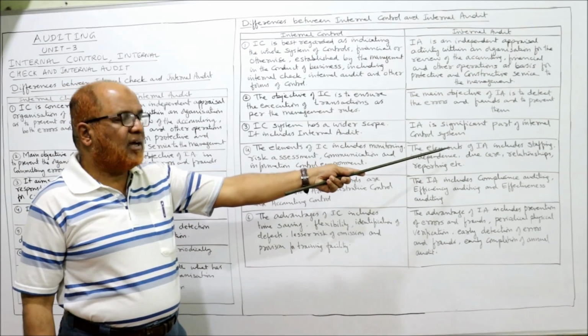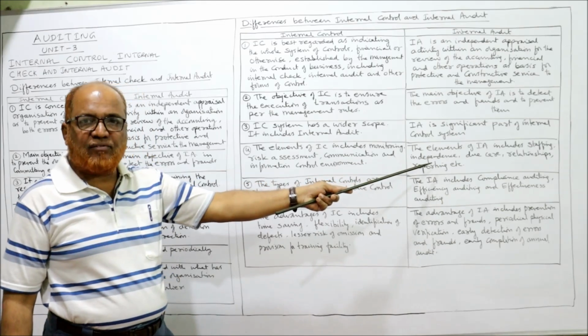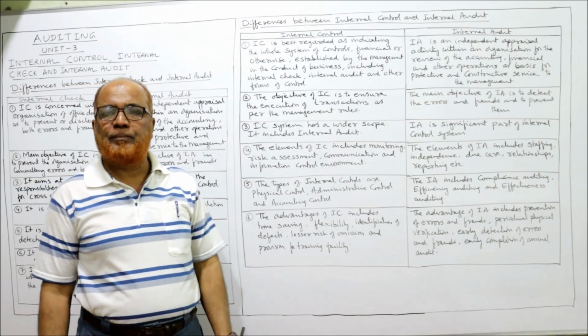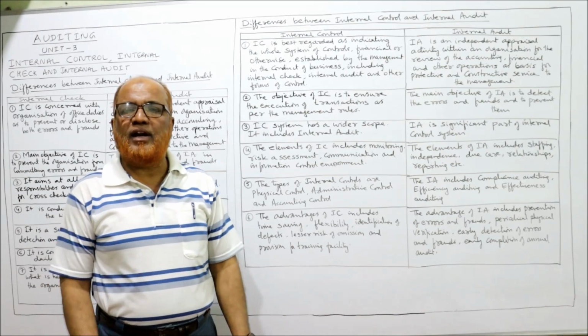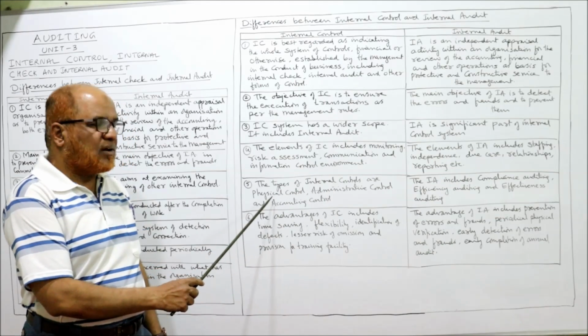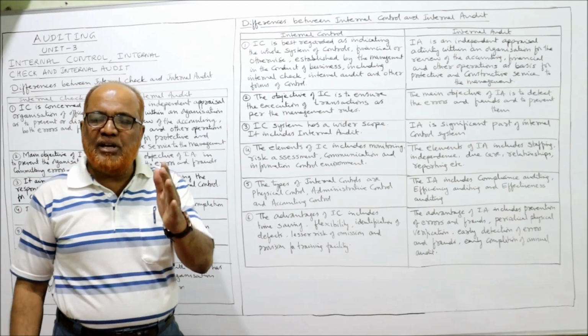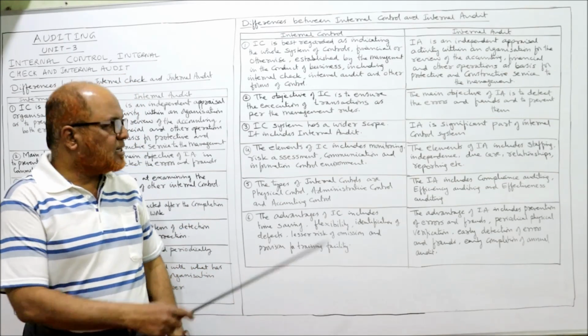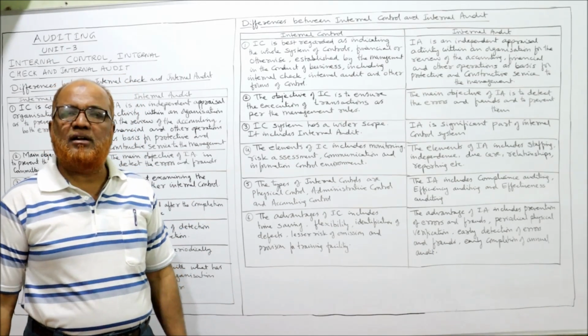Whereas the elements of internal audit consist of staffing, independence, due care, relationship, and reporting. These are the elements of internal audit. Next one, the types of internal control are physical control, administrative control, and accounting control. These are the different types of internal control.